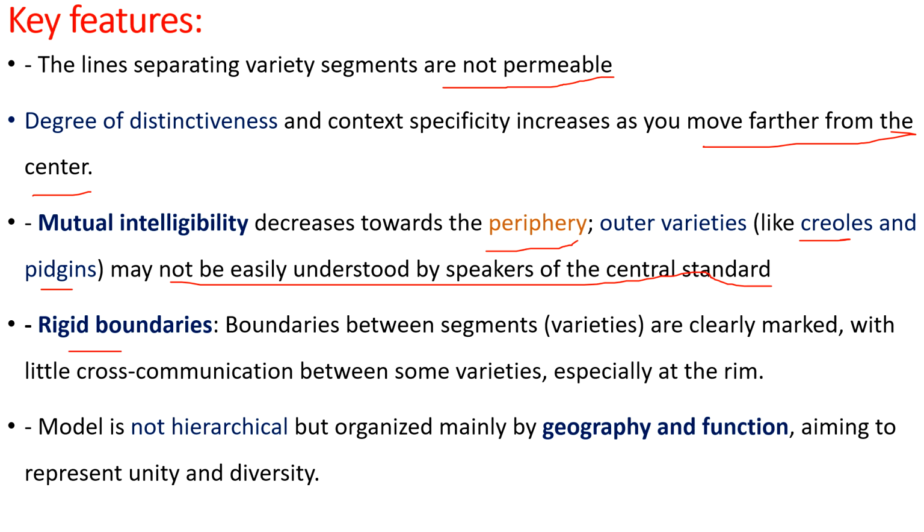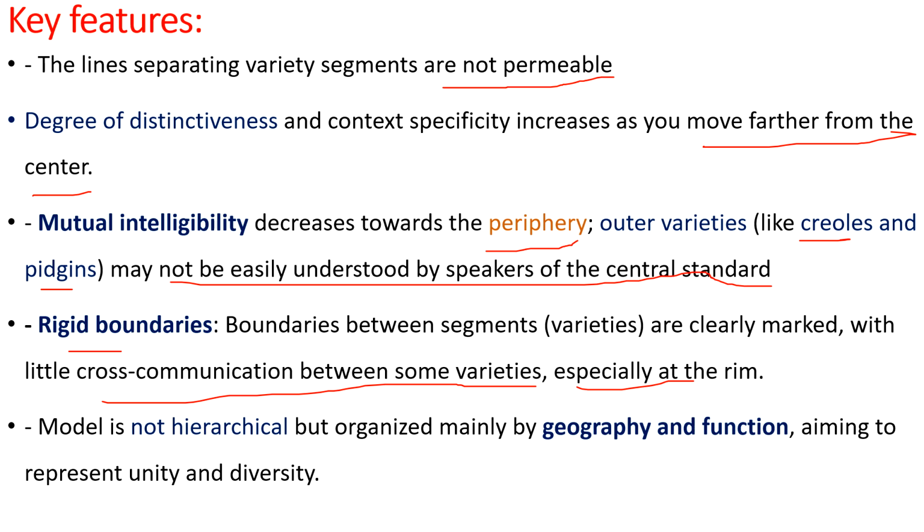Next, rigid boundaries. So boundaries between segments. Varieties like Caribbean, Canadian, British, American. So there are segments. We see 8 segments, and they are very clearly marked. Boundaries are clearly marked. So we see little cross communication between some varieties, especially at the rim.